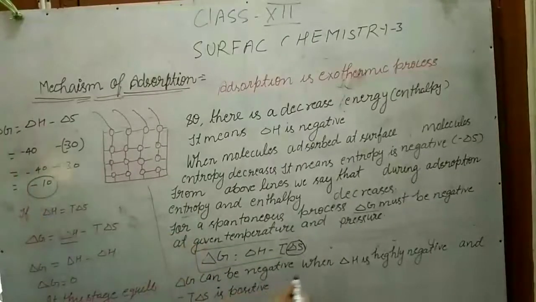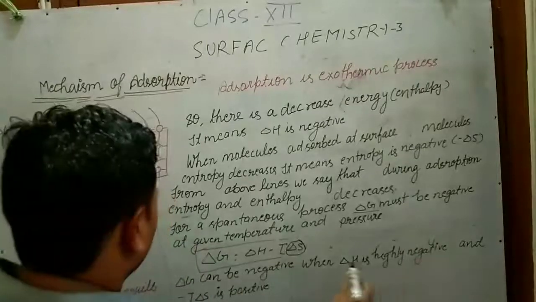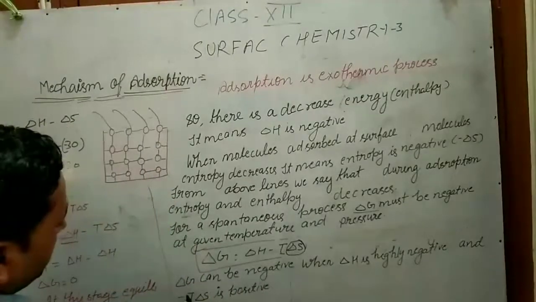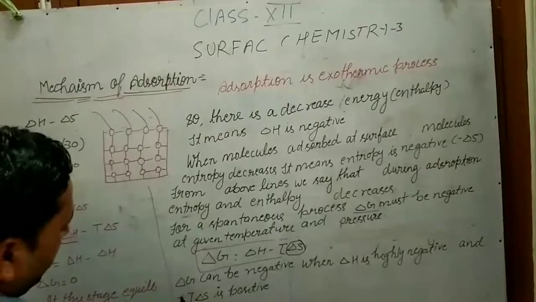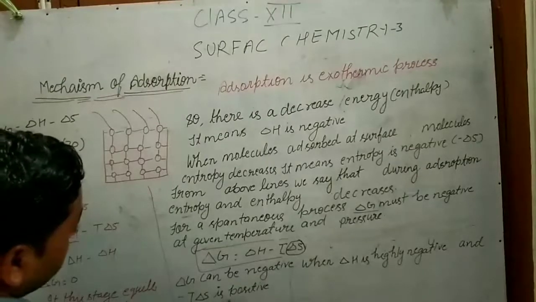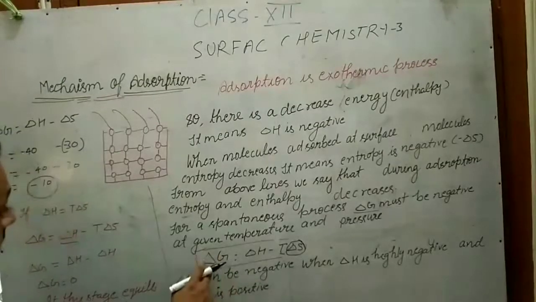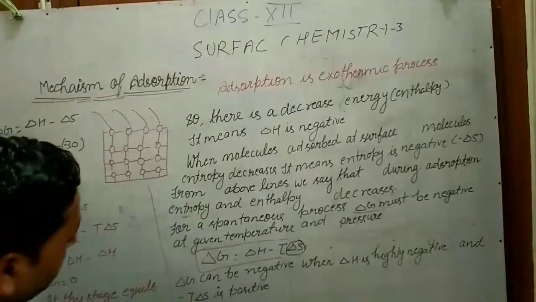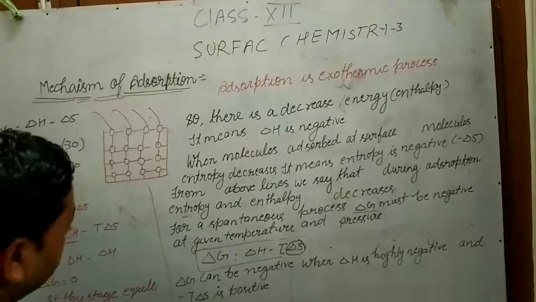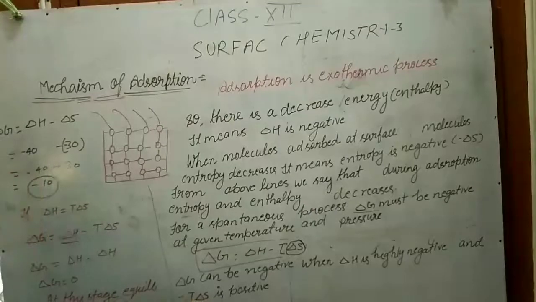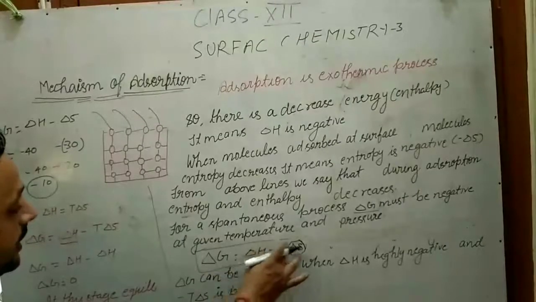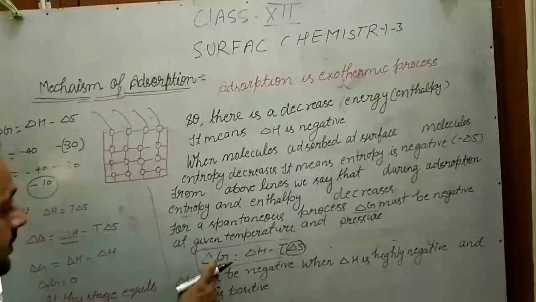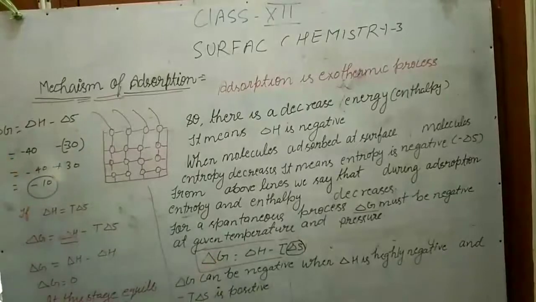Delta G can be negative when delta H is highly negative and, looking at this portion, minus T delta S is positive. Here T delta S is positive and delta S is highly negative, then delta G will be negative and the adsorption will be spontaneous.